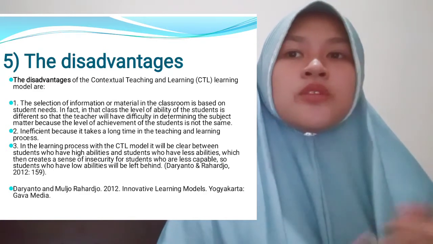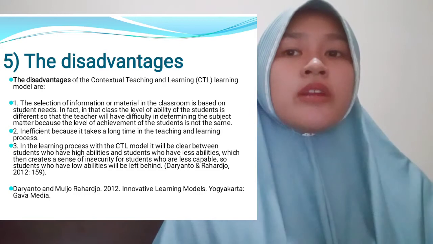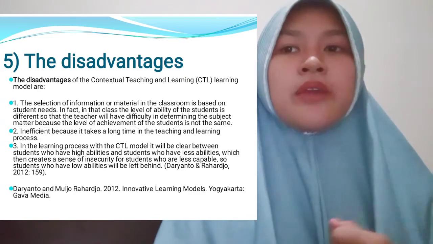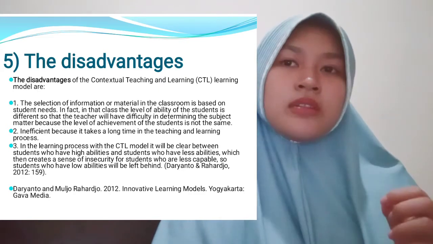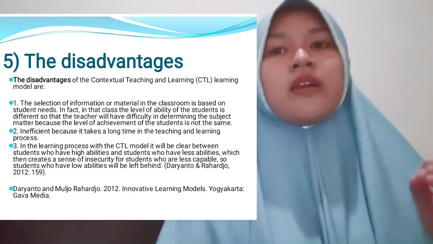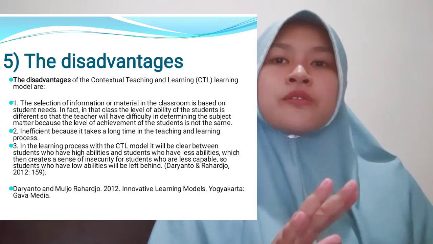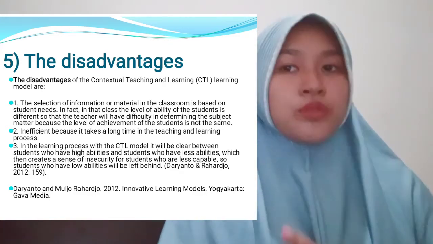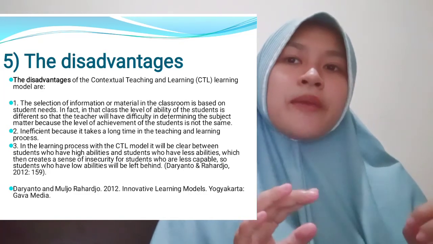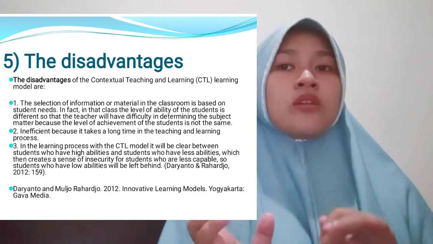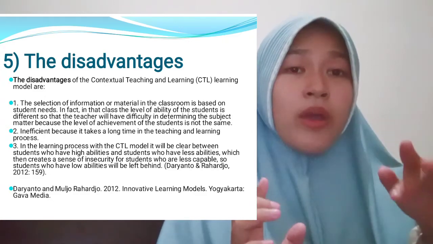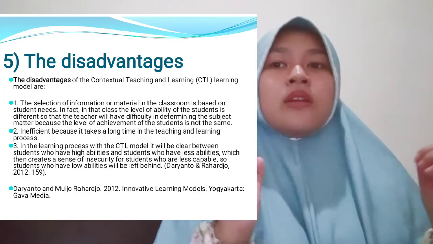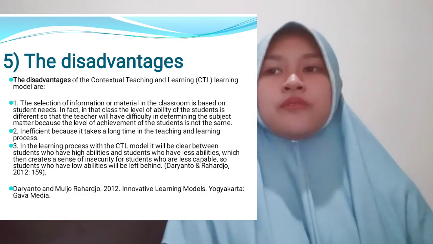In the learning process with the contextual teaching learning model, it will be clear which students have high abilities and which have less ability, which then creates a sense of insecurity for students who are less capable, so students who have low abilities will be left behind. For Daryanto and Raharjo.